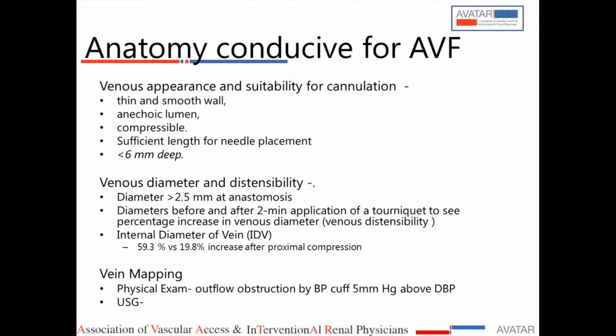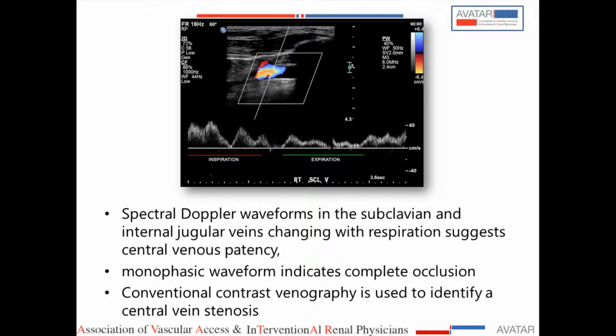The internal diameter of the vein can also increase. If you put a compression, the increase should be more than around 40 to 50%. And you can map the veins where they are going. You can have surface marking of the veins. For the central veins, you can put a Doppler and see if there is accentuation during inspiration, and that will rule out any central obstruction of the veins.